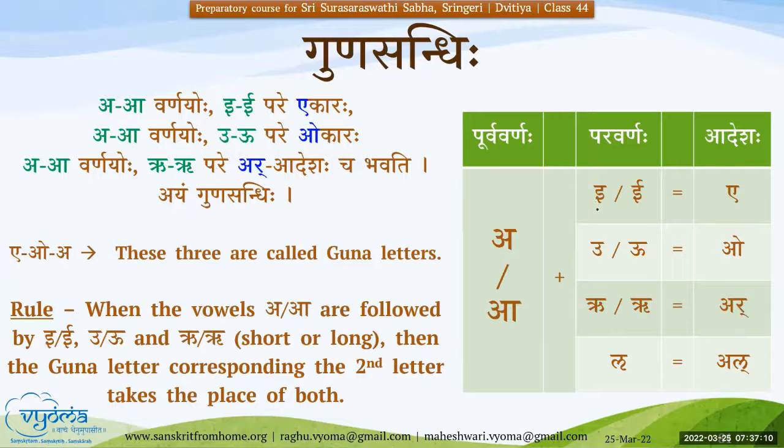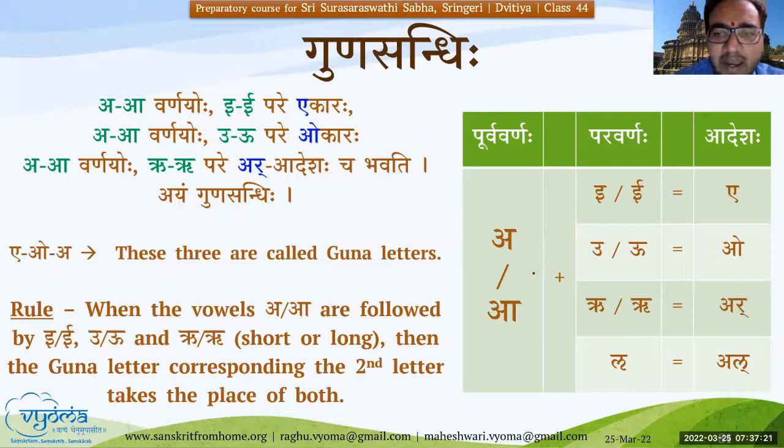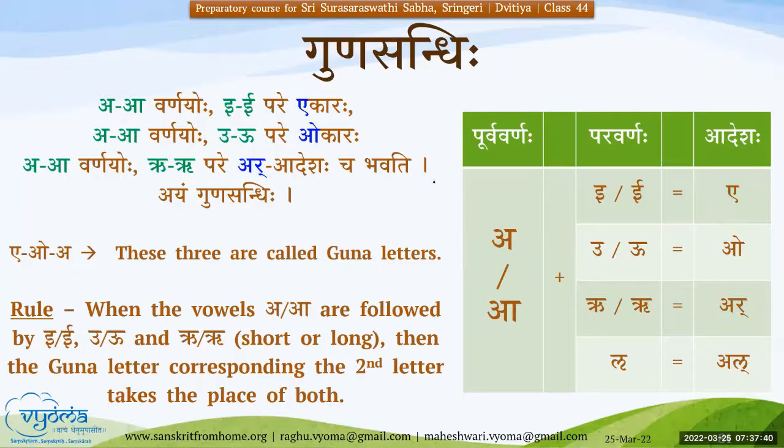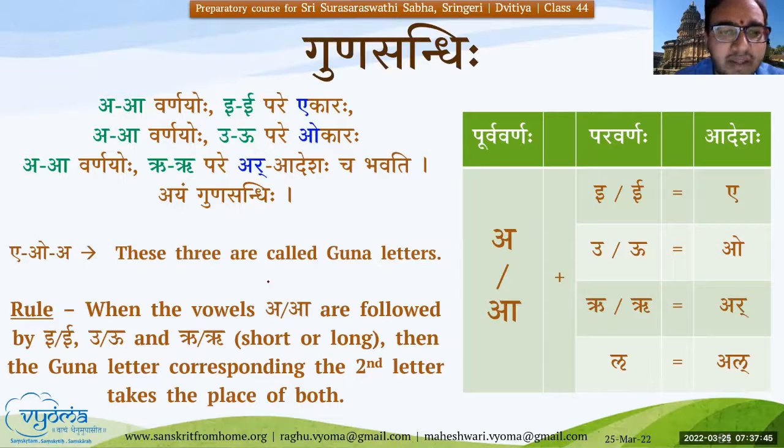And what is the resultant is basically the combination of A and E. Both of these letters will be replaced with one letter: if it is A and E, it becomes E; if it is A and U, it is O; with R, it will become Ar, and with L, it will become Al. So these are the final outcome of this Sandhi. And these letters, whatever you see on the right side, are called the Guna Aksharas in Sanskritam. That is E, O, and Ar. These three letters are called Guna Aksharas. And in our Sandhi, the result being these letters is basically a Guna Sandhi. So that's how the name of the Sandhi is derived.